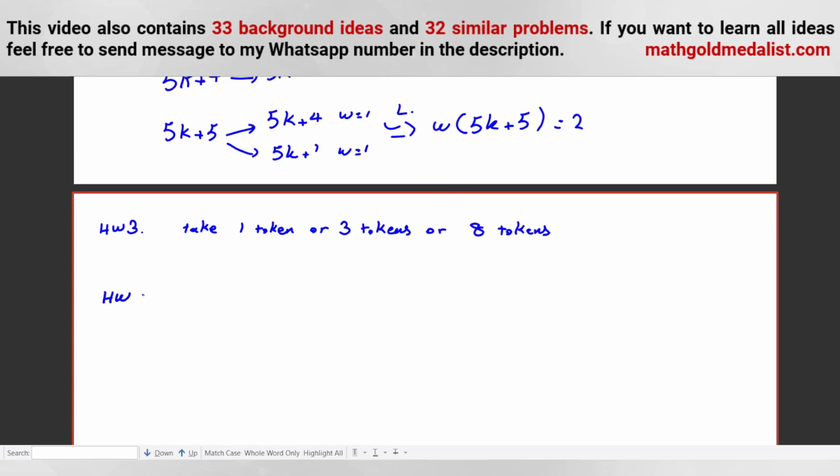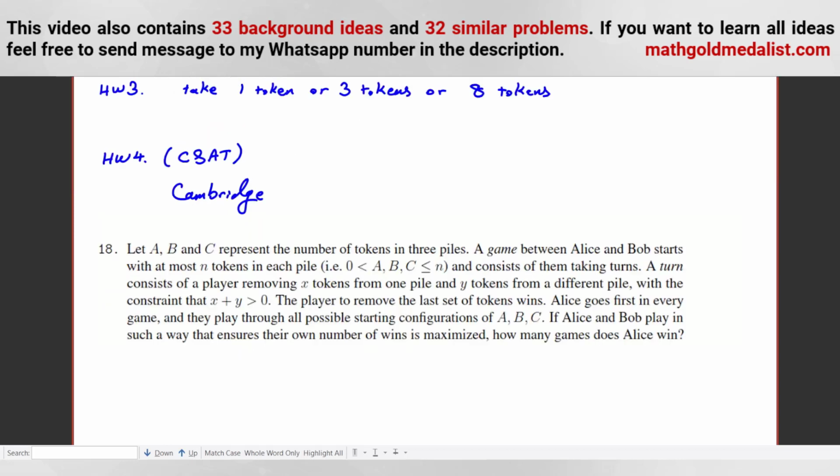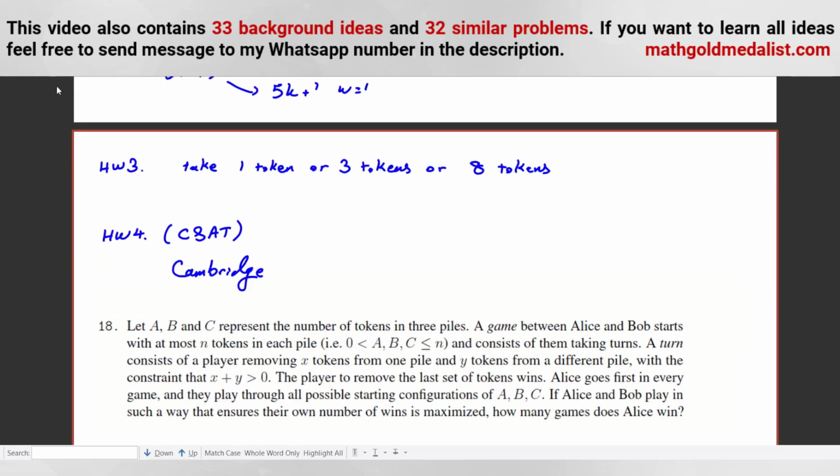Let me tell you homework 4. It is a problem from the sample problems of CSAT. CSAT is for Cambridge. The problem is this one. This one is a bit harder than an AIME problem, but it is a similar problem. So I told you 2 similar problems.